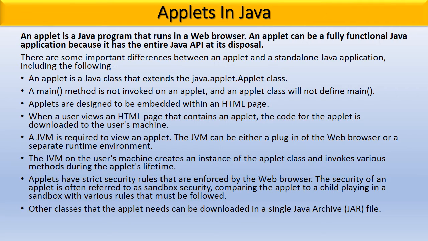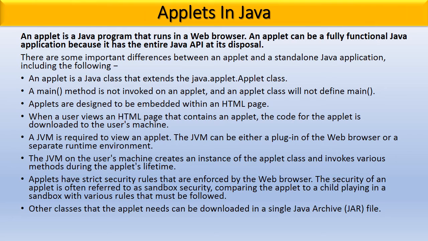When a user views an HTML page that contains an applet, the code for the applet is downloaded to the user's machine. A Java virtual machine is required to view an applet. The Java virtual machine can be either a plugin of a web browser or a separate runtime environment. The Java virtual machine on the user's machine creates an instance of the applet class and invokes various methods during the applet's lifetime.